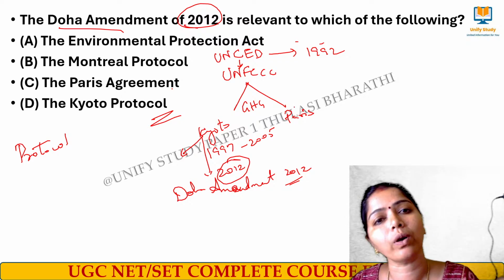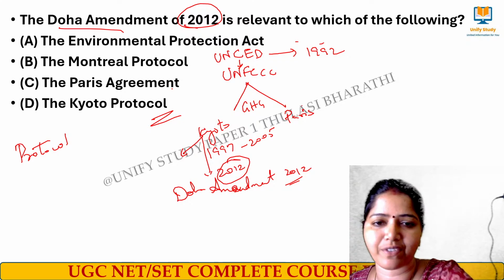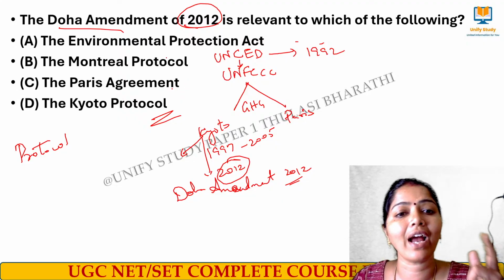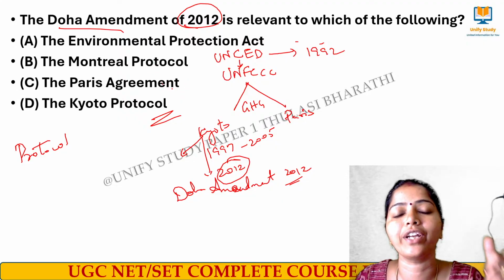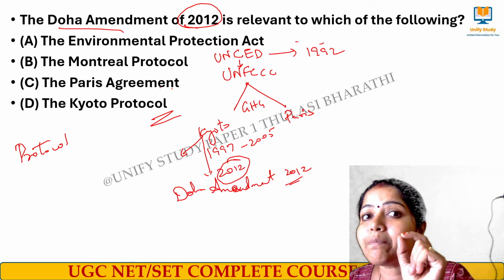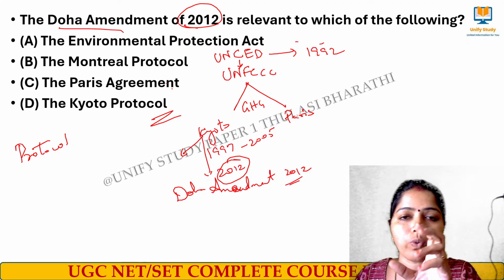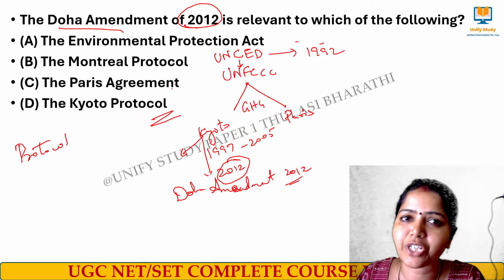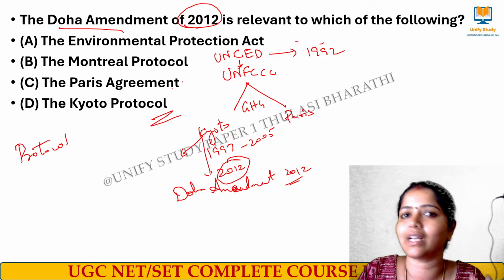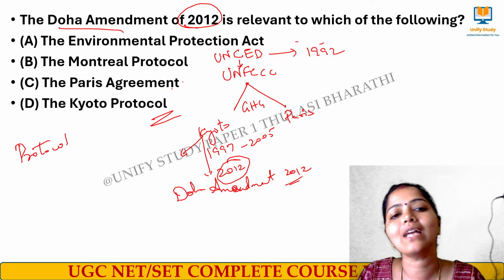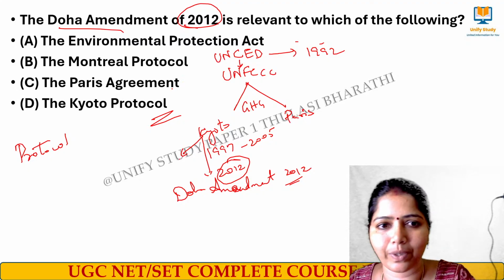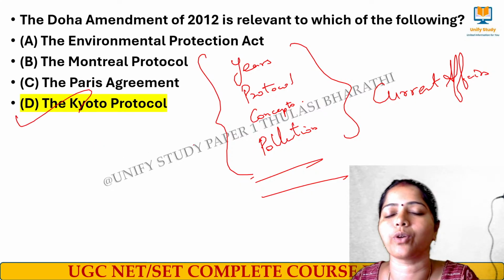The Paris Agreement is one of the things done by the UNFCCC, and that is also concentrated on greenhouse gases. Then we had the Montreal Protocol. As we all know, it concentrated on ozone depleting substances. The ozone was being depleted, so the gases responsible for depletion have to be put under control. That is what the Montreal Protocol says. And then we have the Environmental Protection Act. Very good. Next question. The right answer for this question is the Kyoto Protocol.